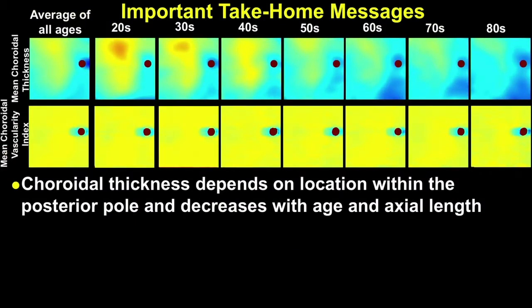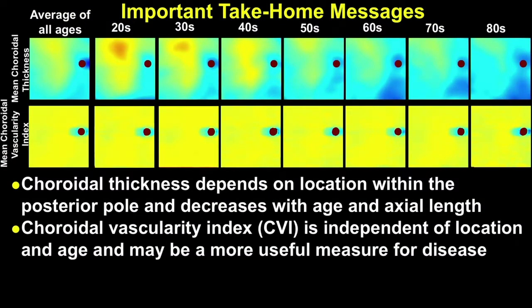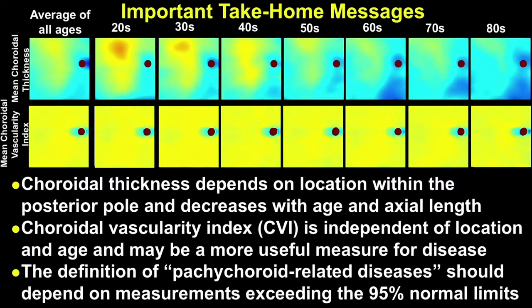So in summary, choroidal thickness depends on location within the posterior pole, decreases with age and axial length. The choroidal vascularity index is independent of location and age and may be a more useful measure for disease. And the definition of pachychoroid-related diseases really should depend on the measurement of the 95% normal limit.